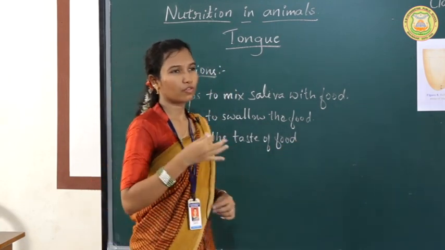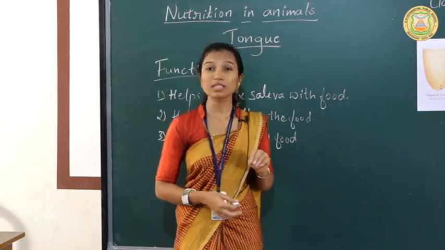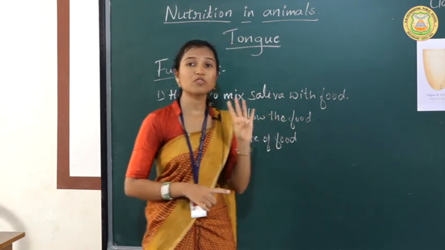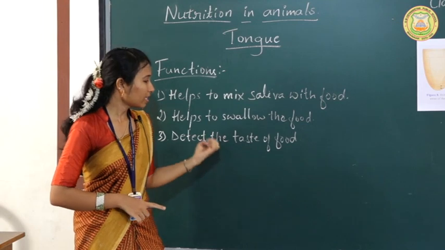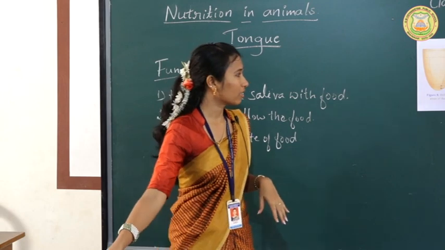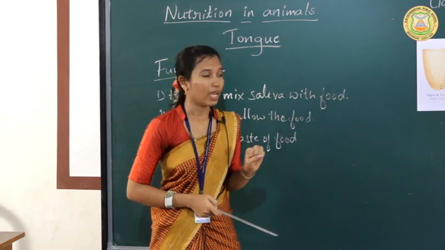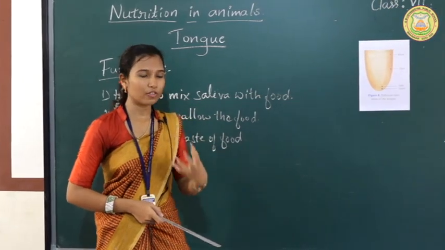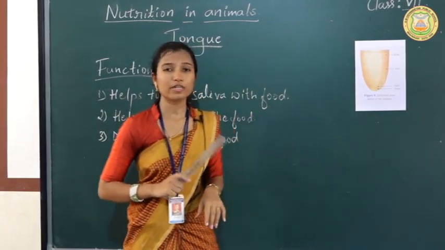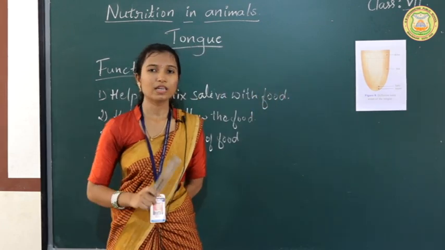Now if we consider the food, there will be mainly 4 different types of taste in the food, that is sweet taste, salty taste, bitter and sour taste. So these are the 4 different tastes of the food, and these tastes are detected by the tongue with the help of taste buds. On the upper side of the tongue, there will be many taste buds, and these taste buds will detect the different tastes of the food, but all the parts of the tongue will not detect all different kinds of taste.